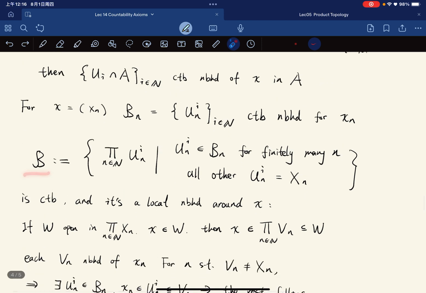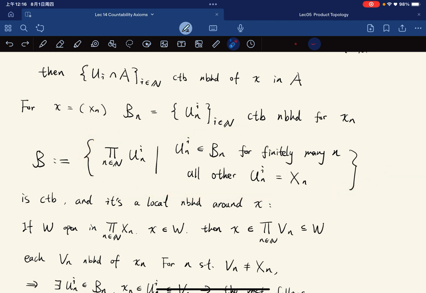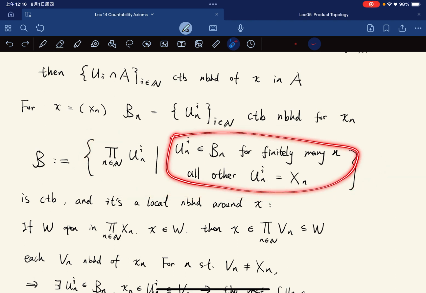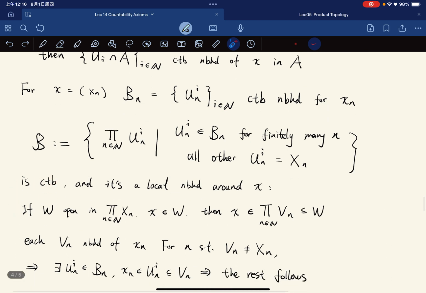And B is exactly the same collection. Instead of a countable basis for X_n as before, now we just take a countable neighborhood basis for little x_n, and we take all such products. Of course, it's countable, like we already talked about. And it is a local neighborhood basis around x. This is what we want to verify.